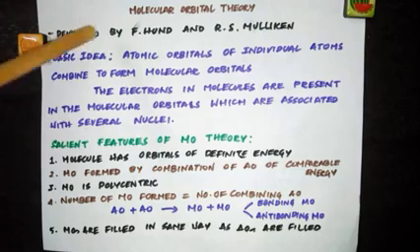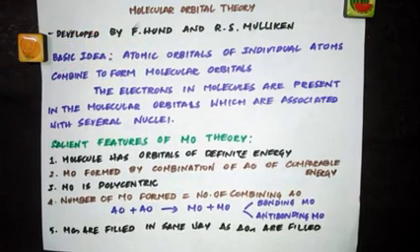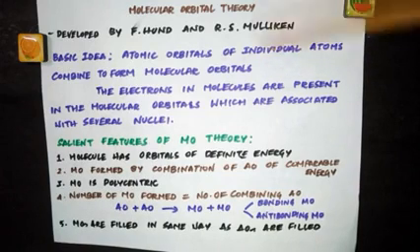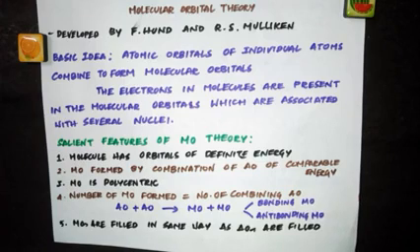This theory was developed by F. Hund and R. S. Mulliken, and this was in the year 1932. The basic idea of molecular orbital theory is that atomic orbitals of individual atoms combine to form molecular orbitals. See, we are talking about theories which explain bond formation, how atoms combine together to form a molecule. So different theories were proposed to explain this bond formation. One such theory is molecular orbital theory.